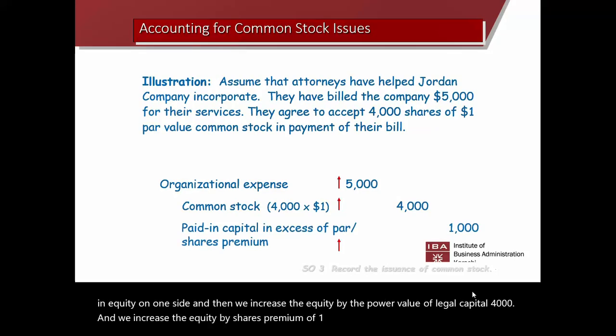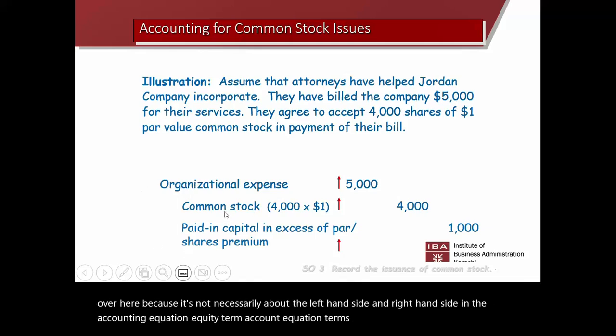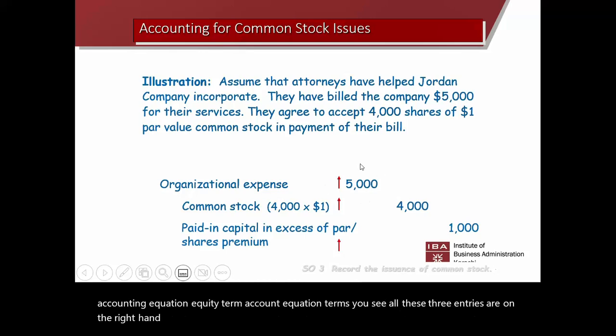So don't go by the placing over here, because it's not necessarily about the left hand side and right hand side in accounting equation terms. You see all these three entries are on the right hand side. So by $5,000 the equity is decreasing, and then by $5,000 the equity is increasing. So this way the equation completes.